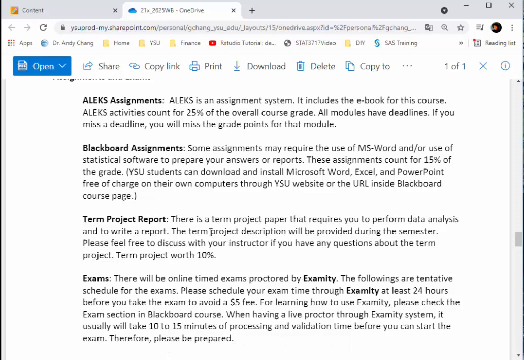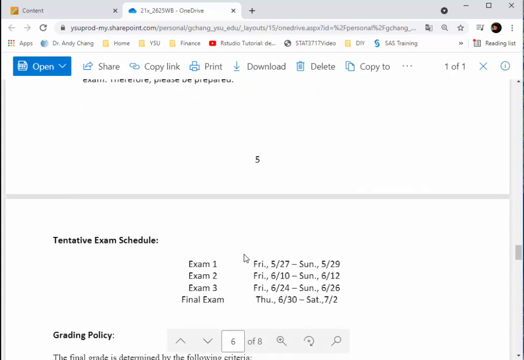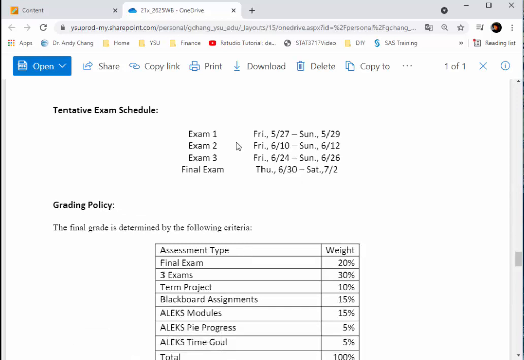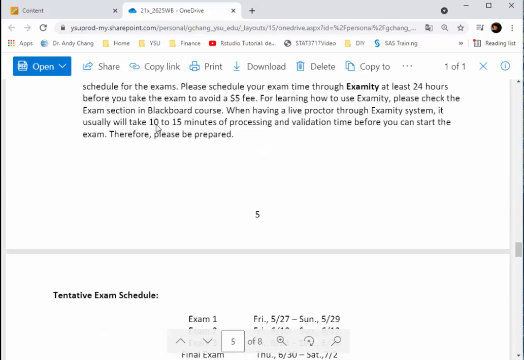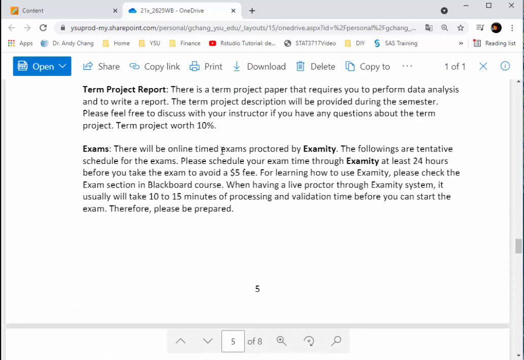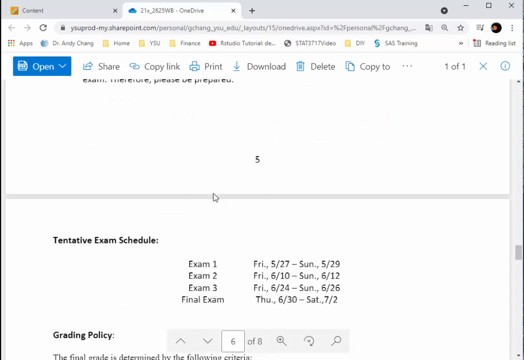And again, like I said, the exam will be proctored through an online proctoring system called Examity. So please try to set up your exam profile in the Examity system. There will be instructions in this Blackboard section that will help you to set it up. And the exam schedule is given here too. So once you have an Examity profile set up, and once the exams or the schedule table are available, please try to schedule these exams as early as possible. So you can schedule your exam time during this period. All the exams are about 90 minutes, right? So schedule your exam time as early as possible.